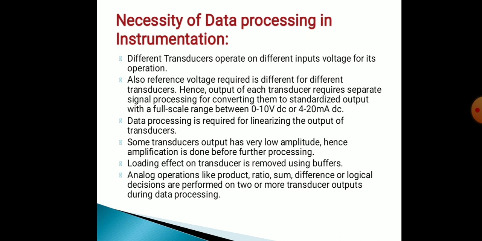Some transducers give output having very low amplitude, that is voltage, hence amplification is done before further processing.